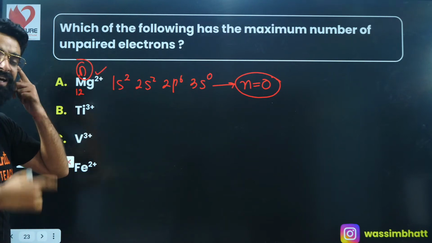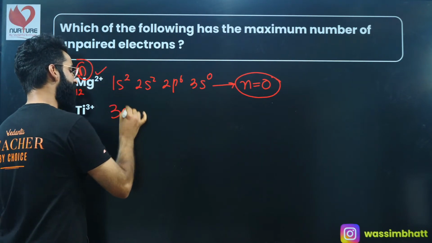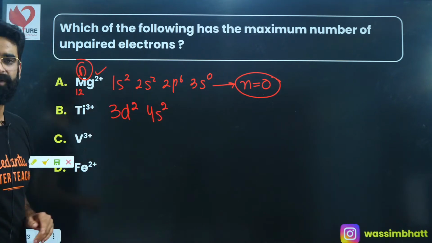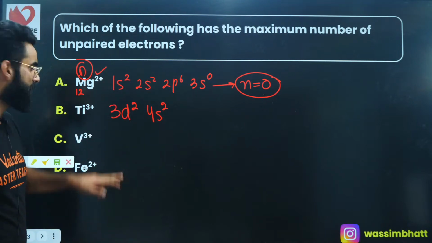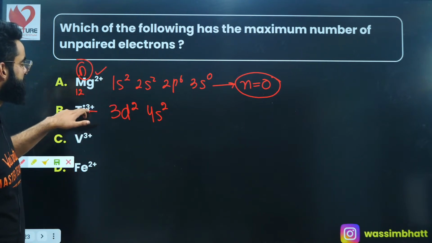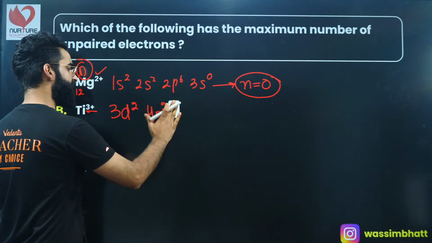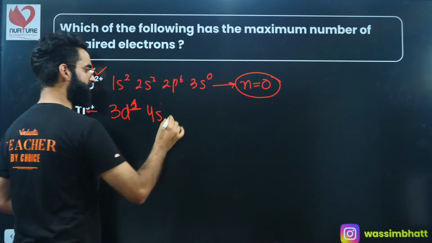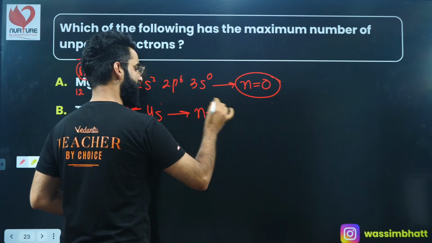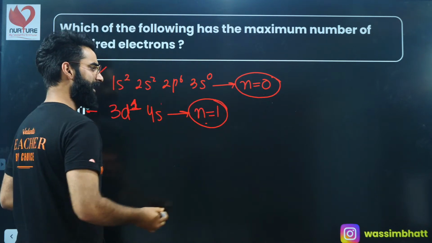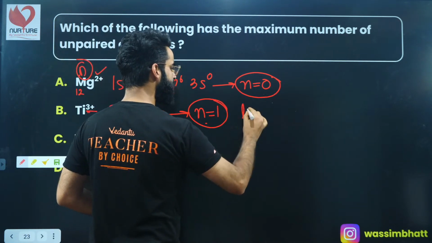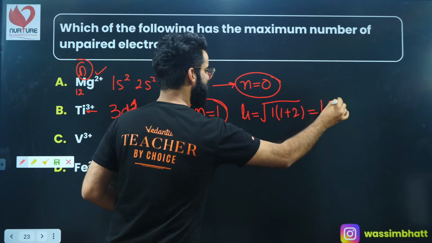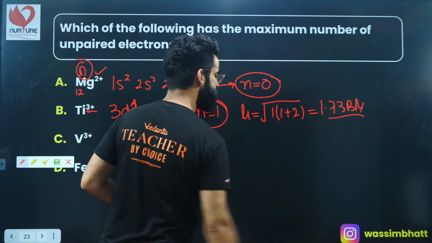Titanium tripositive: scandium, titanium. The outermost configuration of titanium I'm writing as 3d2, 4s2. Now take 3 electrons out because it's tripositive. So 2 electrons have to be taken out from 4s, 1 electron from 3d, so there will be only 1 electron in 3d. The number of unpaired electrons here is 1. If the number of unpaired electrons is 1, is it going to be paramagnetic or diamagnetic? Calculate mu. Mu is simply the square root of n into n plus 2, so the value comes out to be 1.73 Bohr magnetons. The mu value being non-zero means it is paramagnetic.